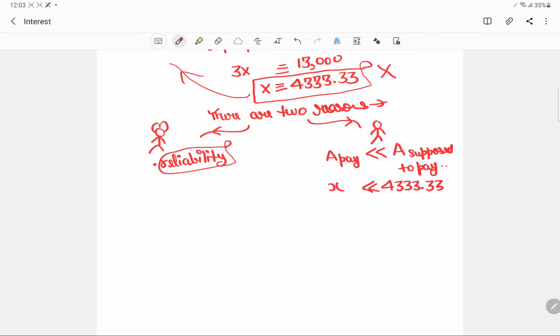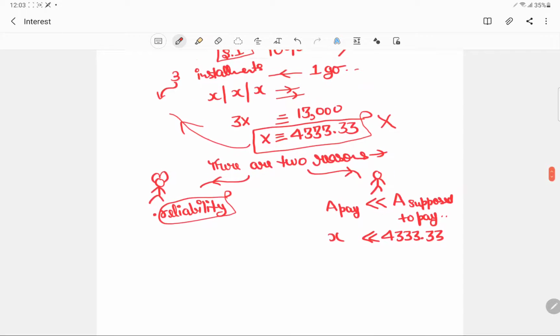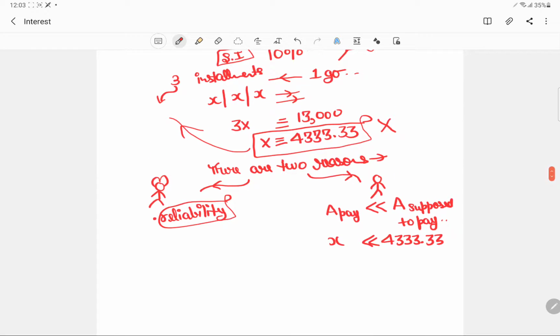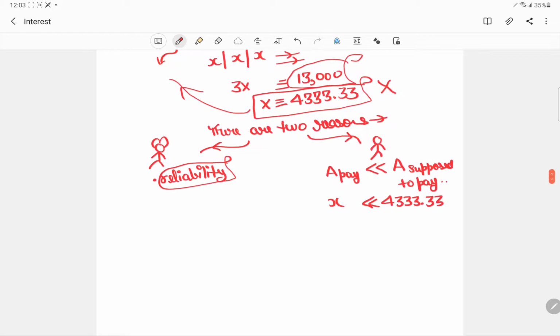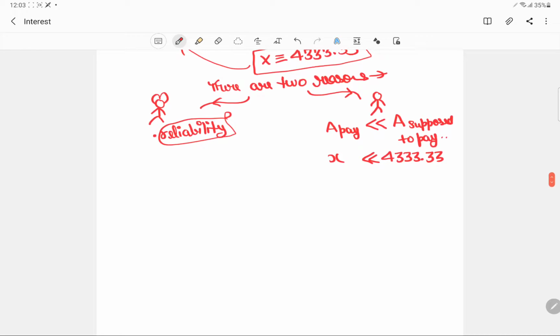Now why is it so? We will see that. But just remember this, that if it is being broken down into installments, then he will end up paying a lesser amount than what he was actually supposed to pay. Just a general fact.